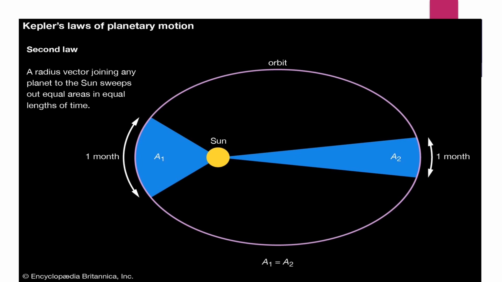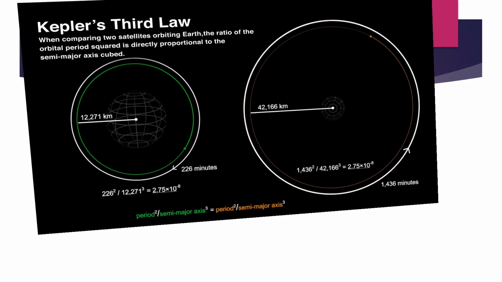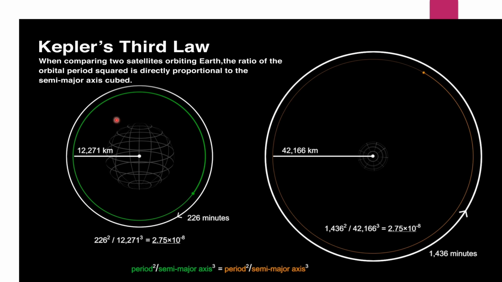And the third law: when comparing two satellites orbiting the Earth, the ratio of the orbital period squared is directly proportional to the semi-major axis cubed.